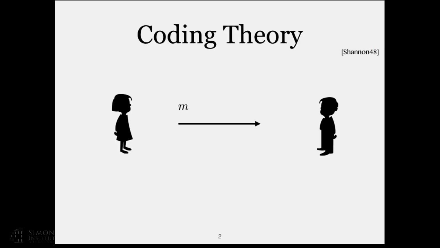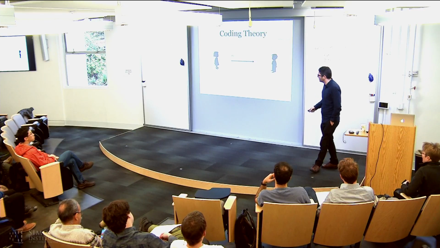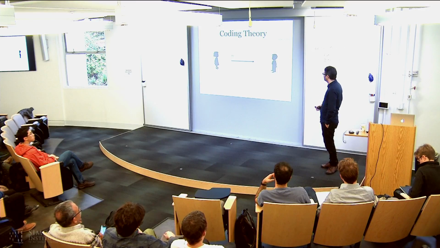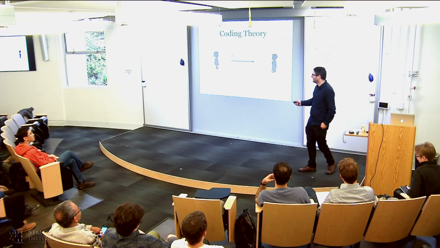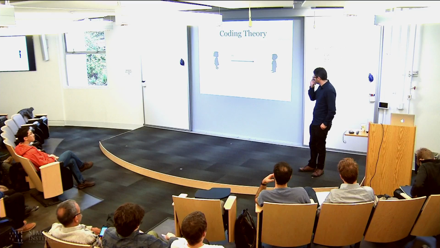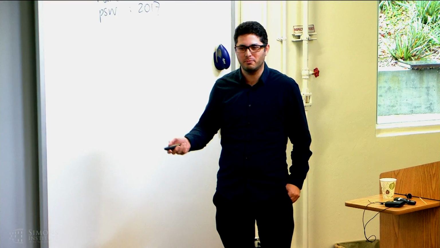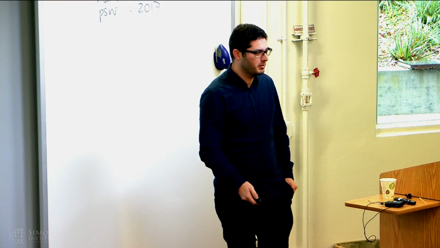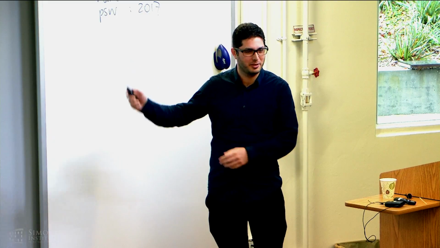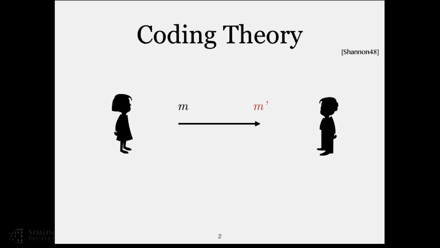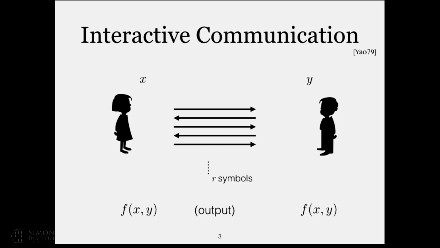So this talk is about coding theory, and I'm going to summarize 100 years of coding theory in one slide. In coding theory, Alice wants to send one message M to Bob, but there is noise. So Bob doesn't get M, he gets M'. That's coding theory. We're dealing with this scenario. But actually, what I'm going to talk about is not this case, but the interactive case.